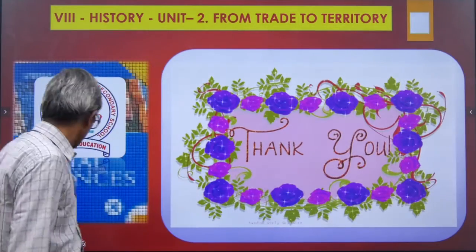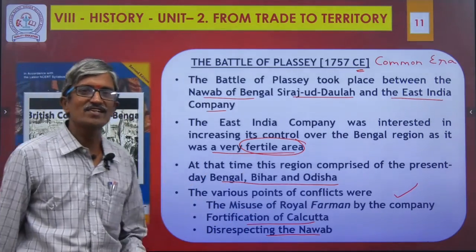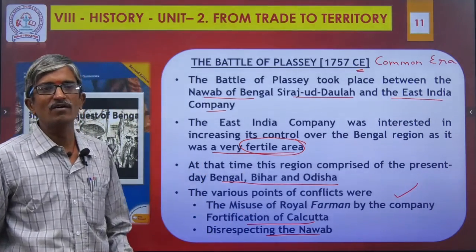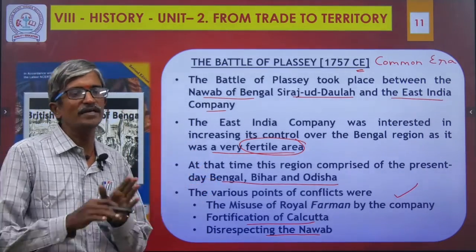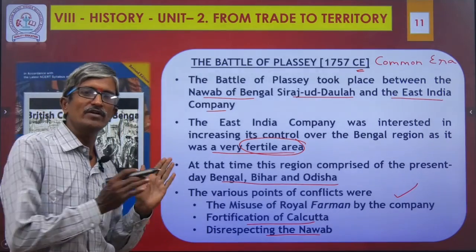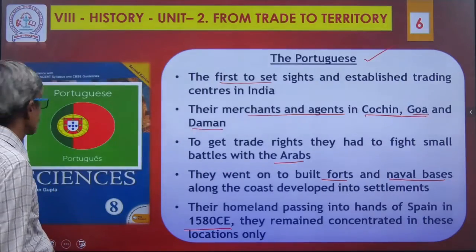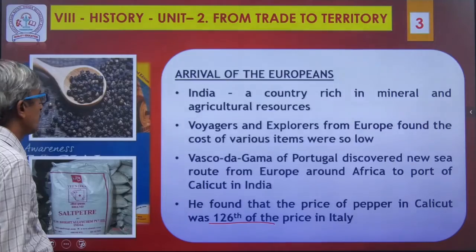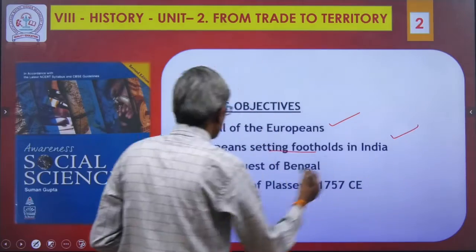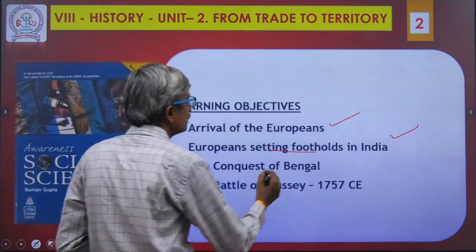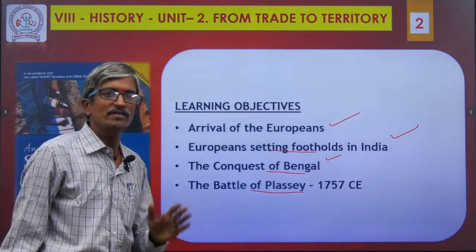And finally, before I say thank you, I move to the next slide. In this particular video, we are going to discuss only 4 things, as I told you before. Actually it consists of 10, and I divided it into 3. So in the first video, we discuss up to these 4 things. What are the 4 things? Shall we make a small recap? The 4 things were, number 1, arrival of the Europeans. Who were they? The 4 people, which we saw one by one. And then the conquest of Bengal, which resulted in the Battle of Plassey. So this is our first video session.